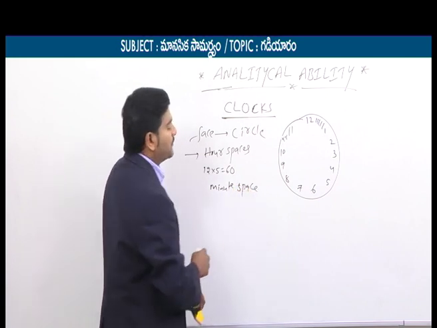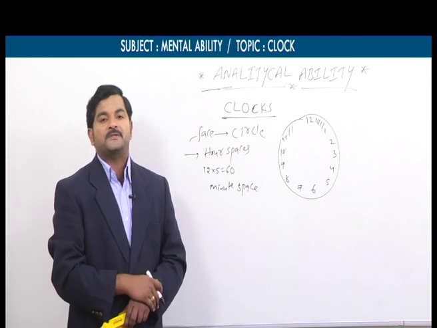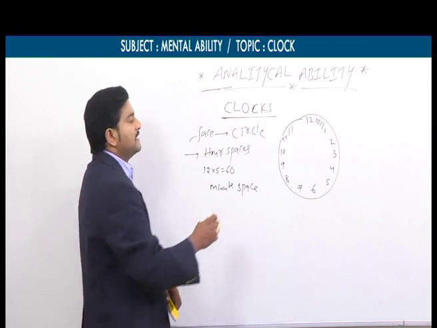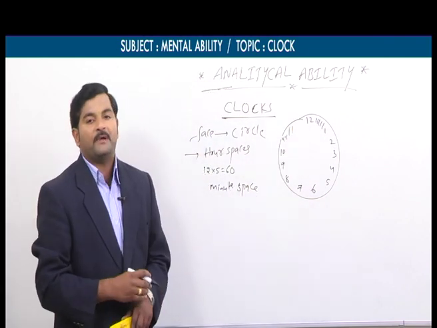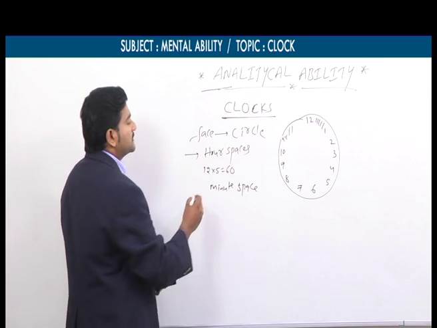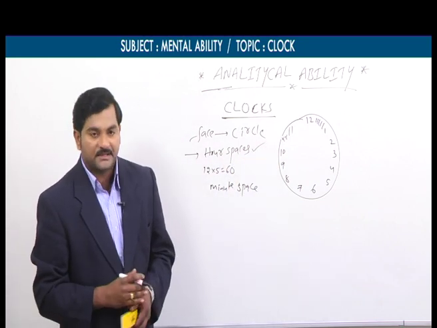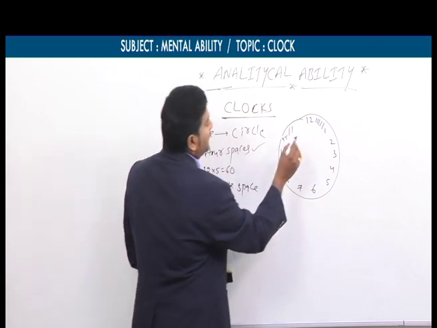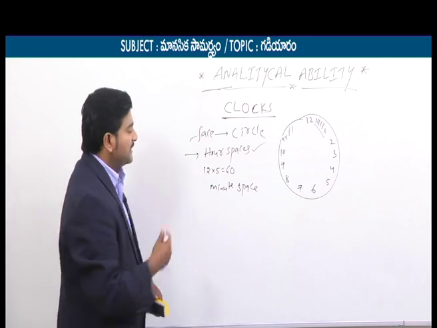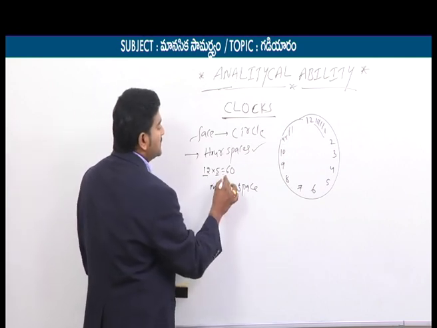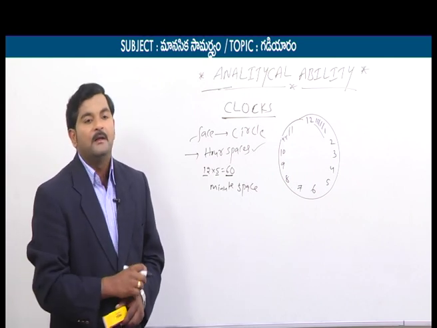I need to stress these points again. The dial or the face of the clock is in the shape of the circle. Circle in the sense we are having 360 degrees. This circle is divided into 12 big equal parts. Each part is called hour space. Like in the clock we are having 12 hour spaces. Similarly, each hour space is divided into 5 small equal parts, which means 12 into 5 is equal to 60 small equal parts. Each part is called a minute space.